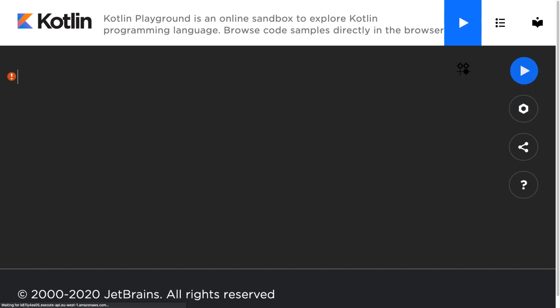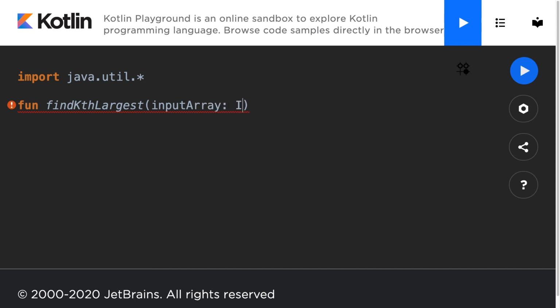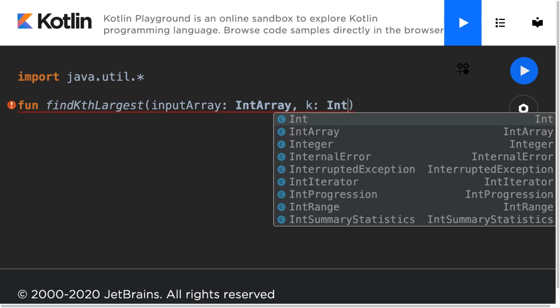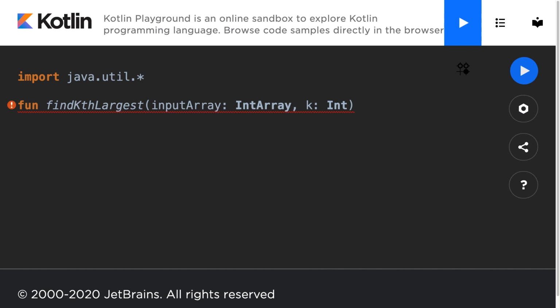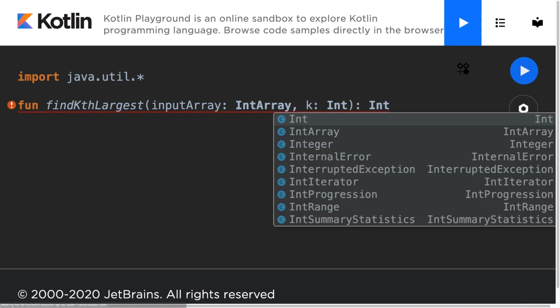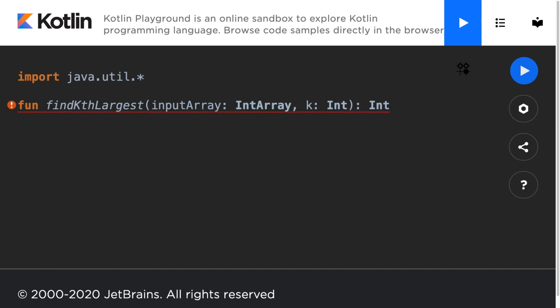Now, first, in order to use arrays, we'll have to import java.util.star. This way we can actually use an array data type. And once we have the import set up, all we have to do is make a function called find kth largest, and we'll put in an input array that will be an int array for this example, and we also need to put in a k value, and that will be an int, such as the second largest value in the array. And this function is going to return the int as the kth largest value.